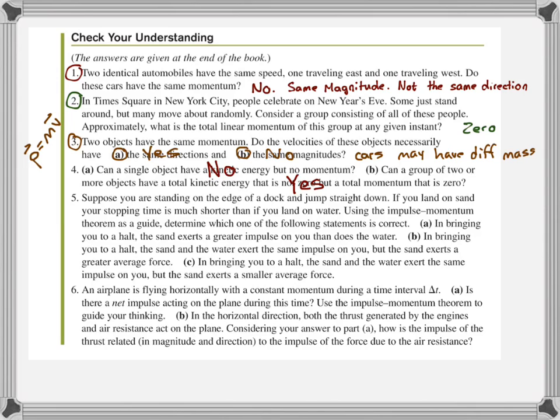So can a group of two or more objects have a total kinetic energy that is not 0, but a total momentum that is 0? Yes.